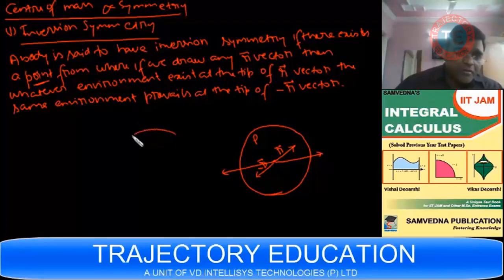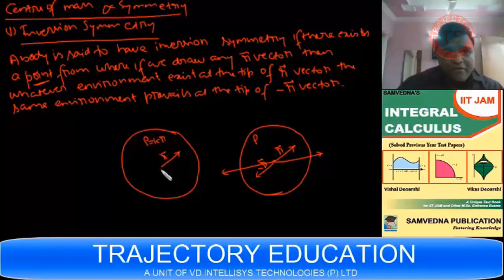If suppose we have a spherical object and rho is varying like, say, kr, in this case also you have inversion symmetry, because if I draw an r vector from this point, whatever mass distribution you have over here, the same mass distribution prevails at the tip of minus r vector. So these 2 points have got the same environment. So even this has got an inversion symmetry, right?